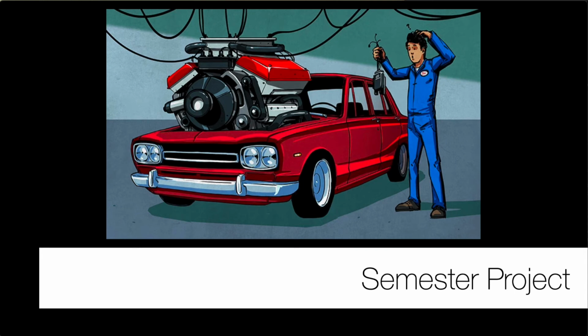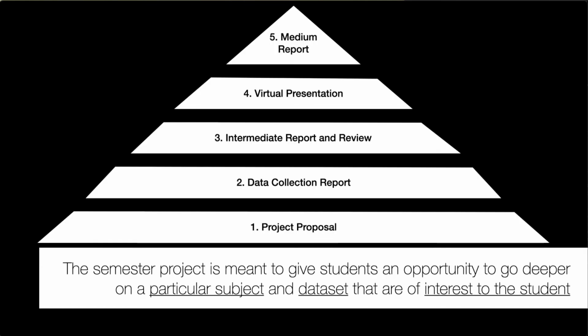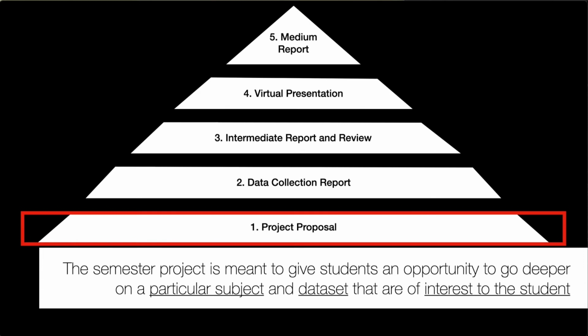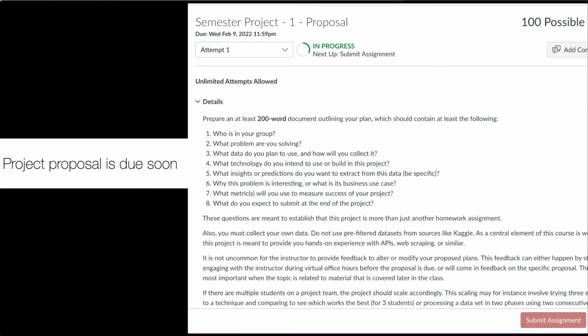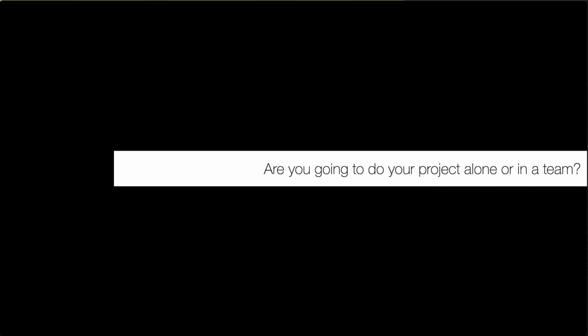All right, so that's it for the Module 1 assignment. That should give you enough resources to make good progress there. The next thing is about the semester project. As I mentioned last week, there are 5 parts here. You should be working on your project proposal now, because that's due a week from today on February 9th. So be thinking about who's in your group, what problems you're solving, what data you're going to use. Are you going to do this alone or in a team?